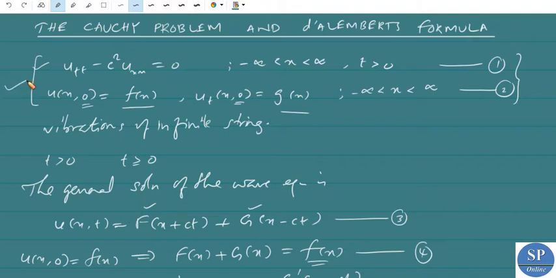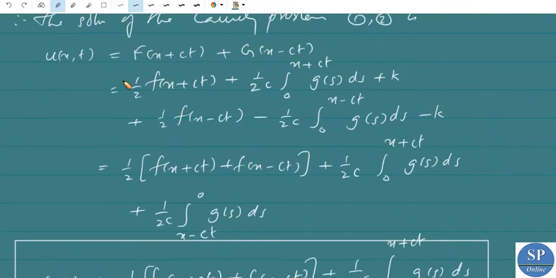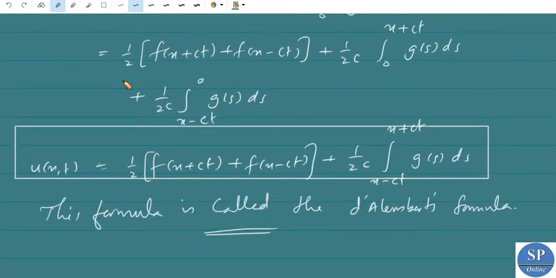So for this equation with these conditions, we can directly write the solution of this Cauchy problem as u of x, t equal to 1 by 2 into f of x plus ct plus f of x minus ct plus 1 by 2c into integral x minus ct to x plus ct g of s ds. Clear? Where f and g are known functions.